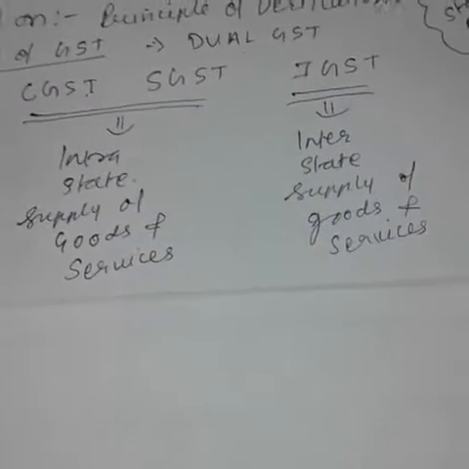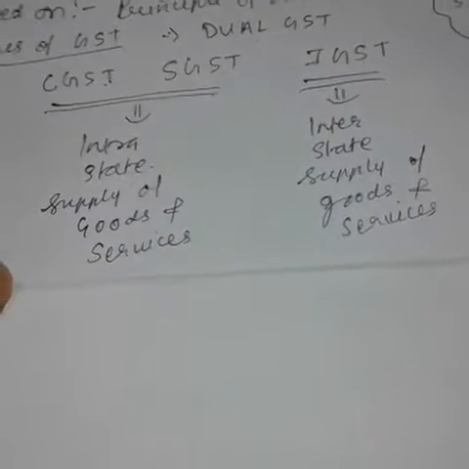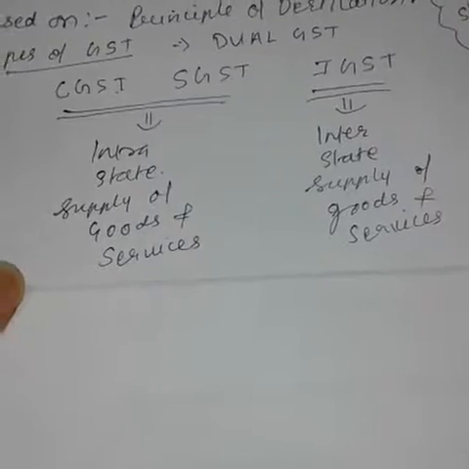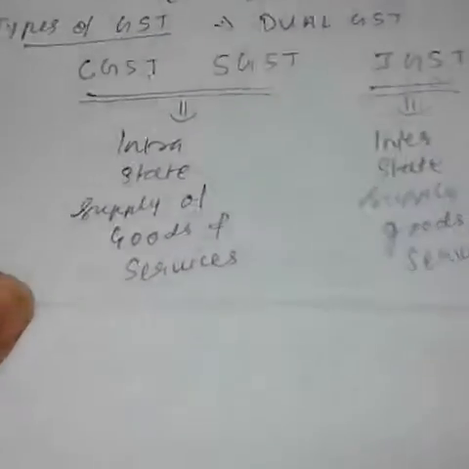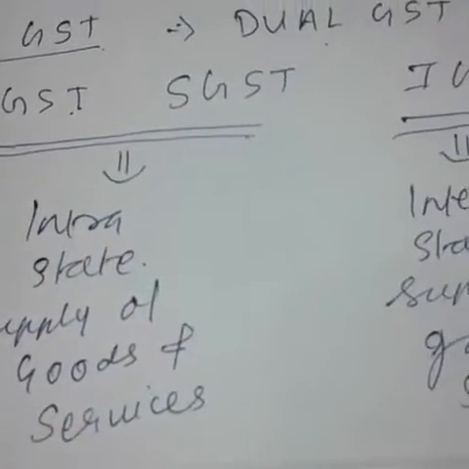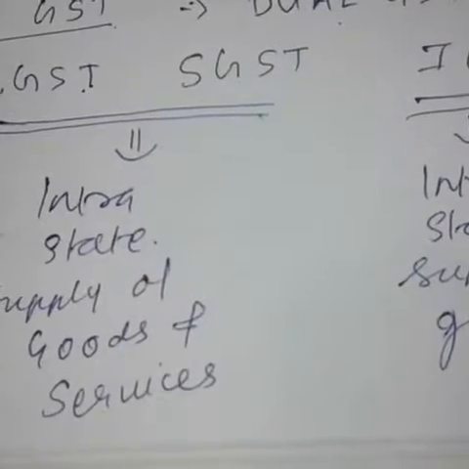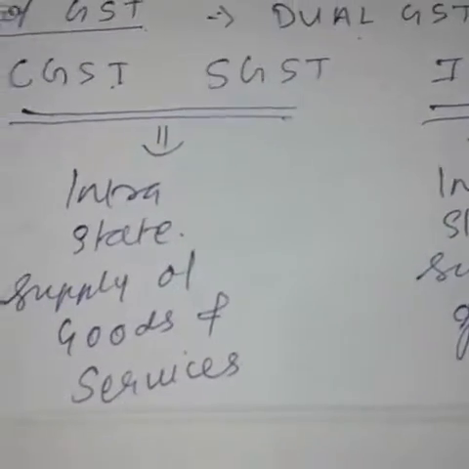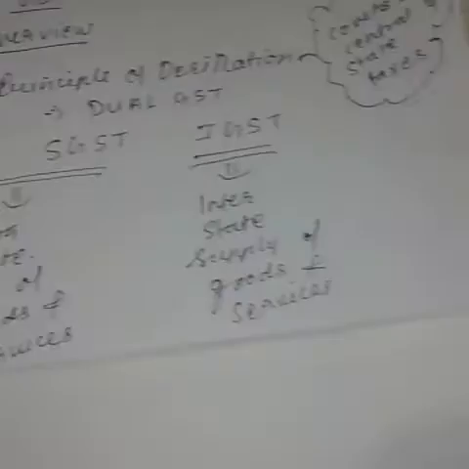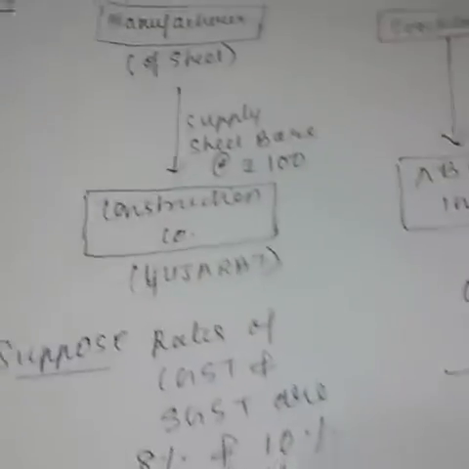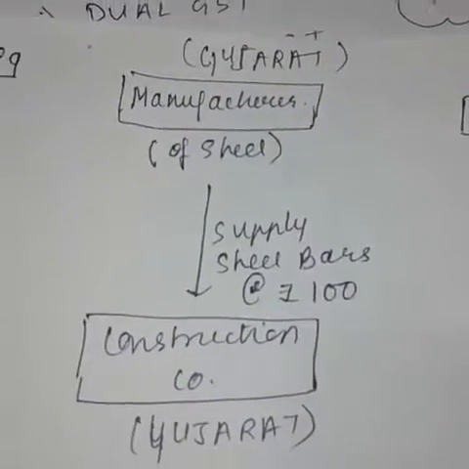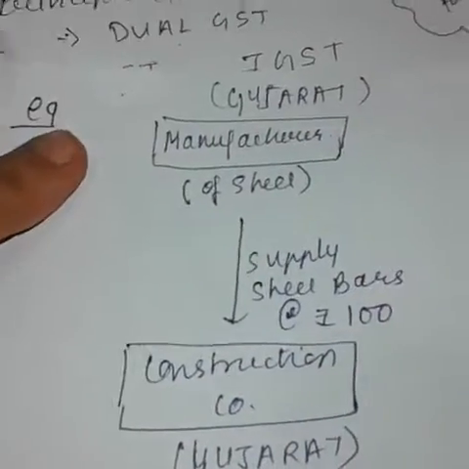First of all, CGST and SGST. Both shall be levied simultaneously. This shall be levied where the intrastate supply of goods and services takes place. Let us understand this with the help of an example. There is a manufacturer from Gujarat.